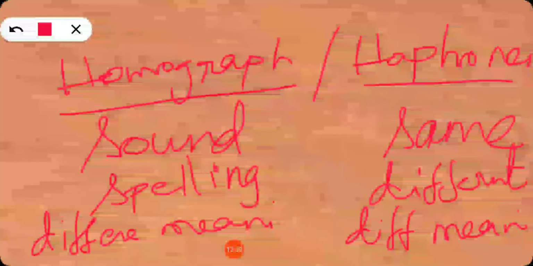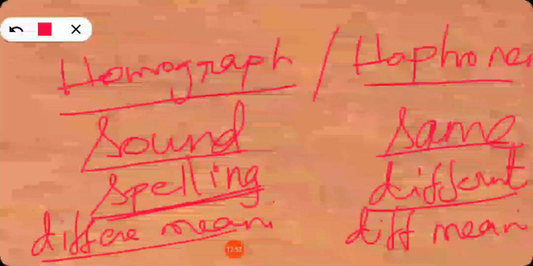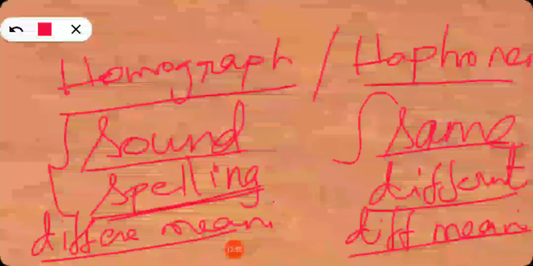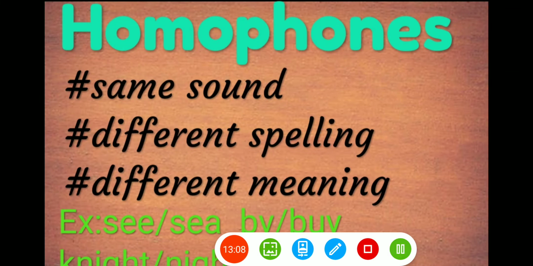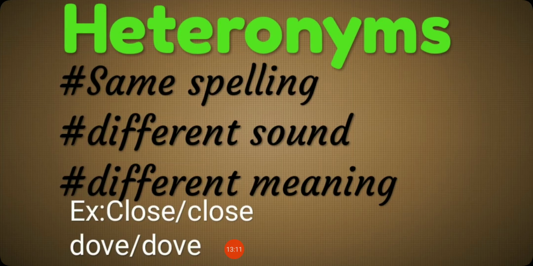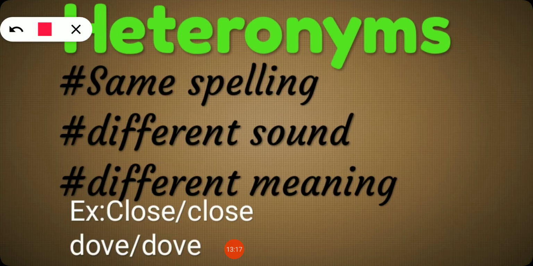Can you understand? So both have same sound. In homograph the spelling will be same, here the spelling will be different, and both have different meanings. So in homograph sound and spelling are same, but in homophone only the sound is same, the spelling is different, and both have different meanings. Can you understand? So this is what homophones mean. So the next one, let us see what is meant by heteronyms. I have told you already, hetero means different, nyms means name.